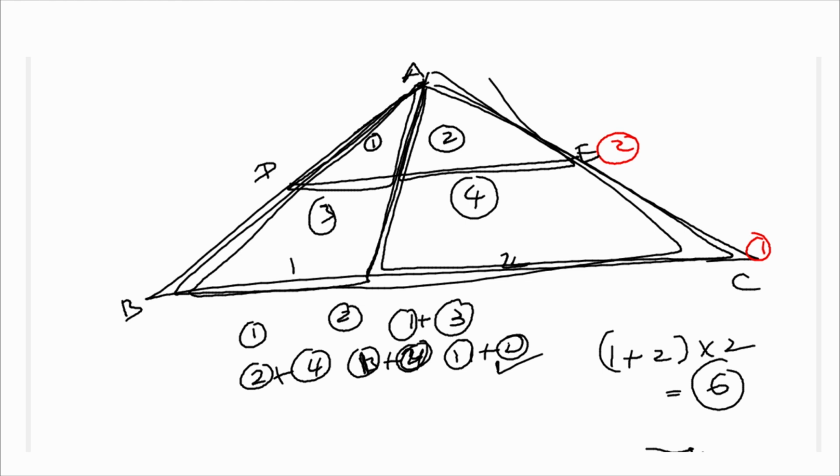First you have to consider how many parts it was divided into vertically, add those numbers, and how many parts it was divided into horizontally. Here it is divided into two parts vertically, so 1 plus 2, and horizontally it is divided into two parts. So 1 plus 2 times 2. What is 1 plus 2? 3. 3 times 2 is 6. So there are 6 triangles in this one.